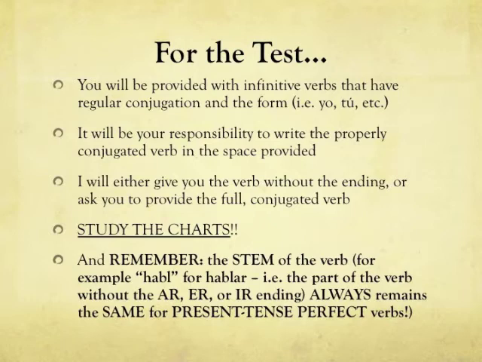Those will help you more than anything, and you can watch this video as many times as you need to. Finally, remember this. The stem of the verb, for example, the HABL for hablar, in other words, the part of the verb without the AR, ER, or IR ending, always remains the same for present tense regular verbs like the ones we have discussed in class thus far.